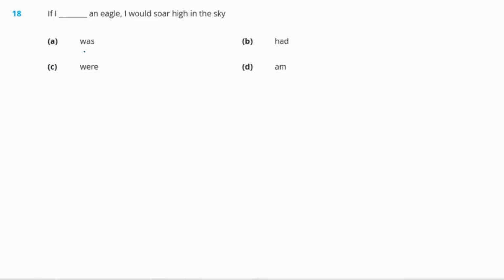Question 18. If I dash an eagle, I would soar high in the sky. Options are A, was, B, had, C, were, or D, am. So the right answer to the question will be option C, were. If I were an eagle, I would soar high in the sky.